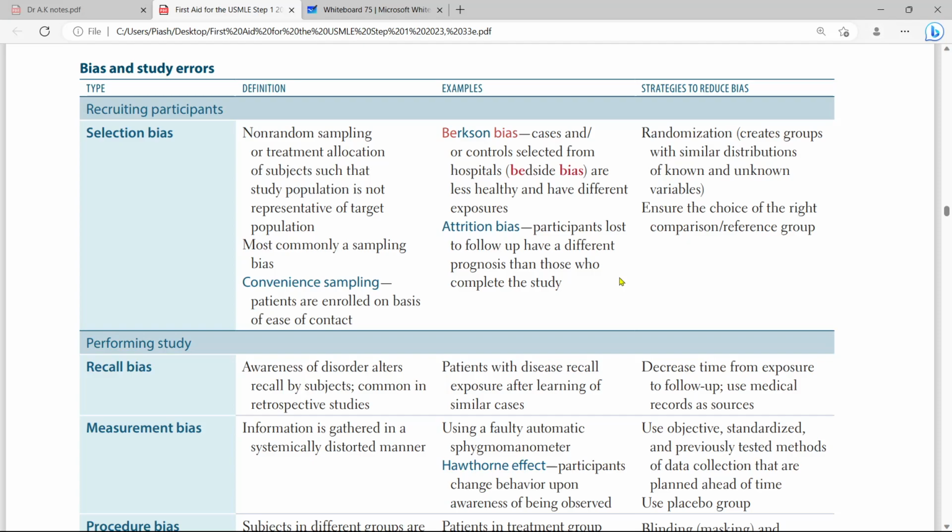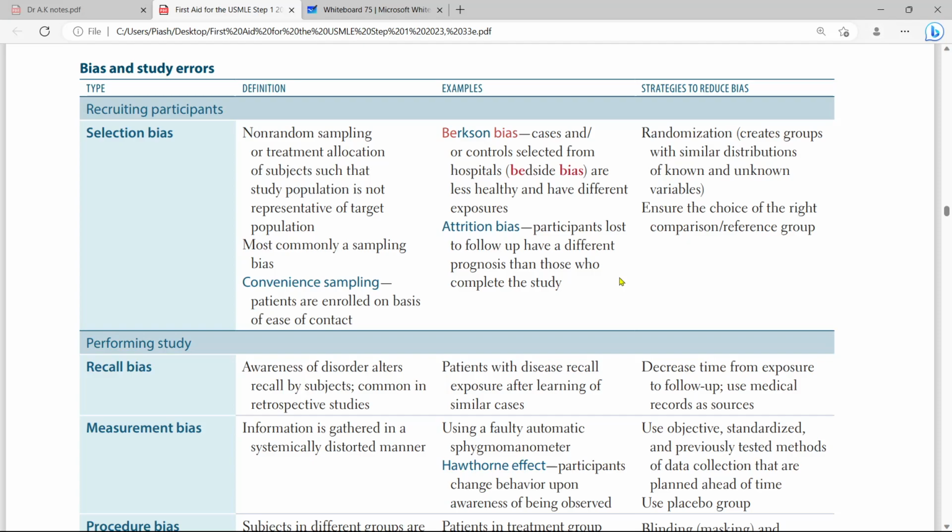What is attrition bias? Attrition bias is when participants fail to follow up. Like you are selecting 20 people. From 20 people there are 10 healthy and 10 unhealthy, and 1 year later you fail to follow up 5 healthy patients and 1 unhealthy patient.